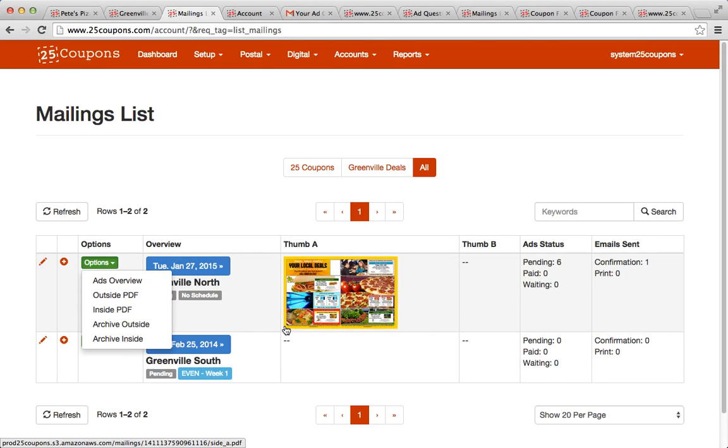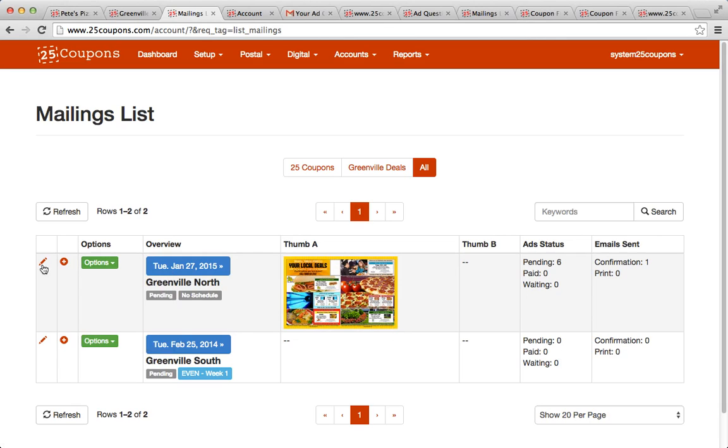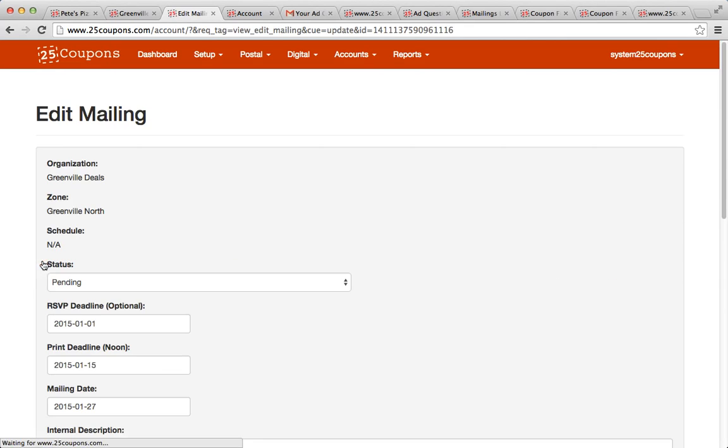So that way you have an archive digital copy in the system, just as a reference, and also for archive purposes to know exactly what the file was that you uploaded to the printer.